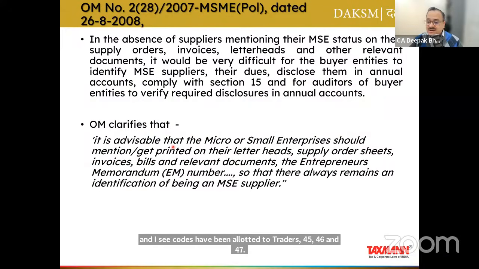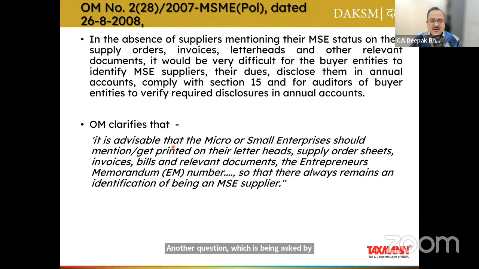Now, the question which is being asked by everyone, Neeraj also, is what should I do being an auditor? First of all, your client or your assessee should send a letter to all of their vendors asking them to tell whether they are a small or micro enterprise or not as per the MSME Act.